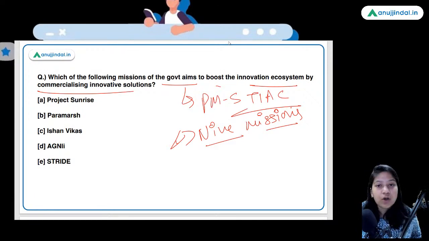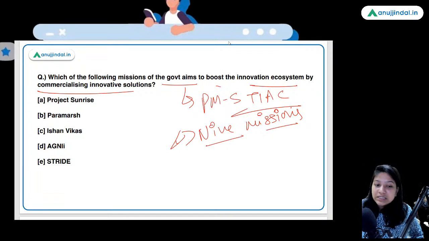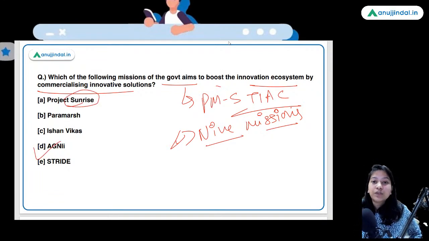What do you think? Option A is the right answer. Agni is the right answer, guys, not Sunrise. Sunrise opportunities was one of the pillars mentioned in the budget. Why are you confusing it with this?